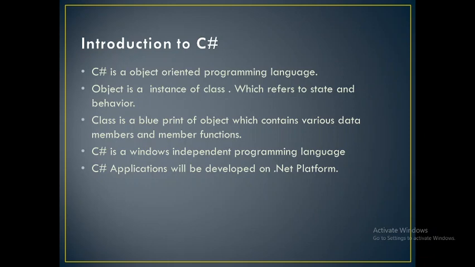C sharp handles object-oriented programming. C sharp applications are developed on the .NET platform. Means .NET is a platform to build any web applications, console applications, or any Windows-based applications.